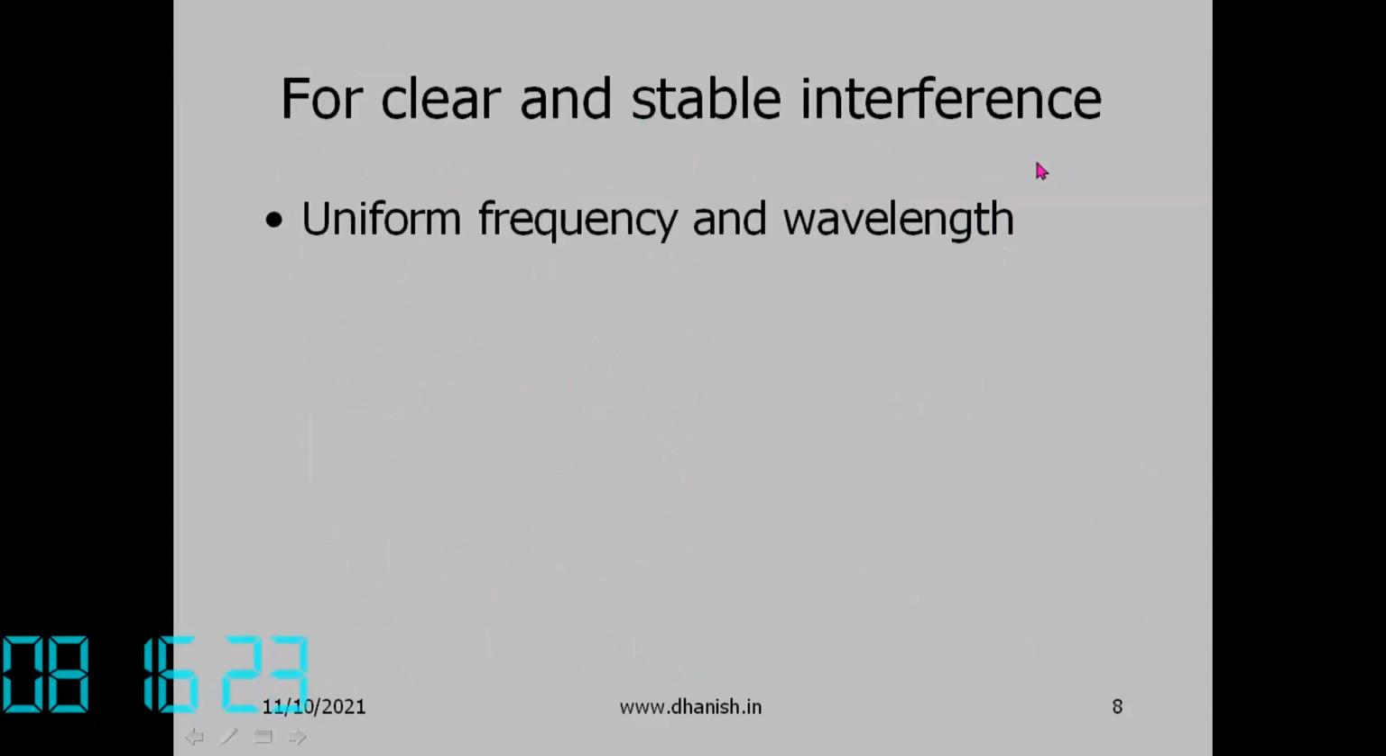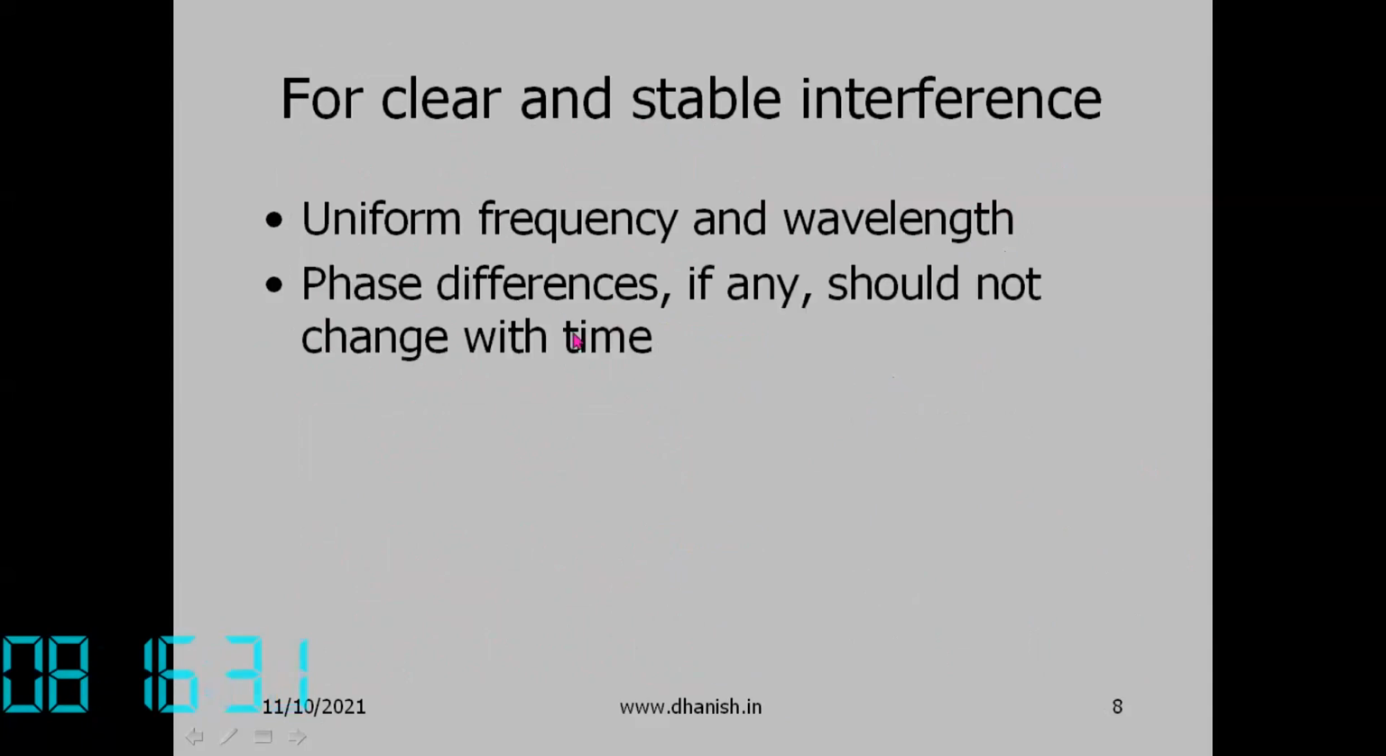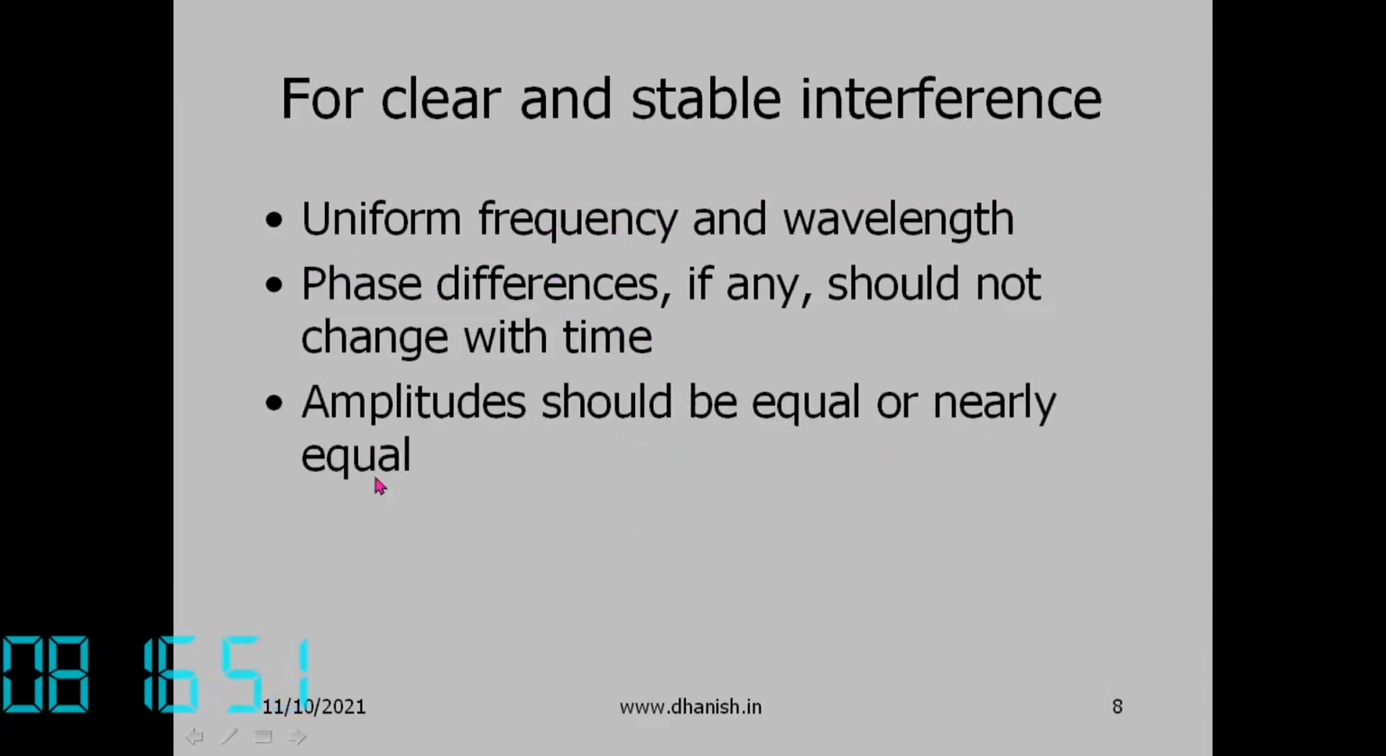For clear and stable interference, the source should be of uniform frequency and wavelength. Phase differences, if any, should not change with time. So the phase difference should remain constant. It should not change with respect to time. All should have the same frequency and wavelength, and they should not change with respect to time. Amplitudes should be equal or nearly equal. Then only will the amplitudes cancel out to give dark fringes.